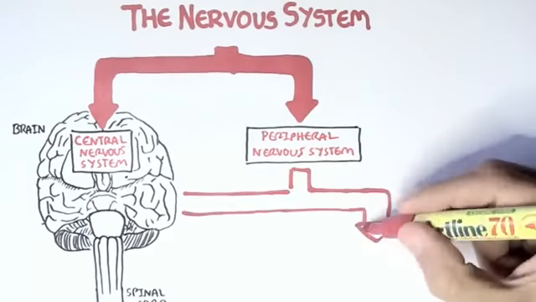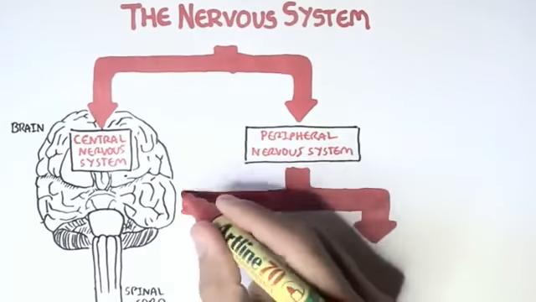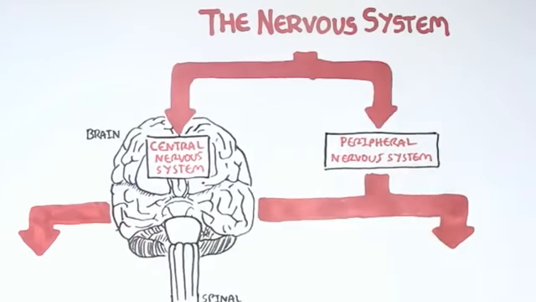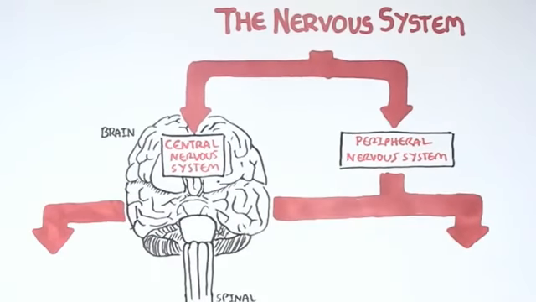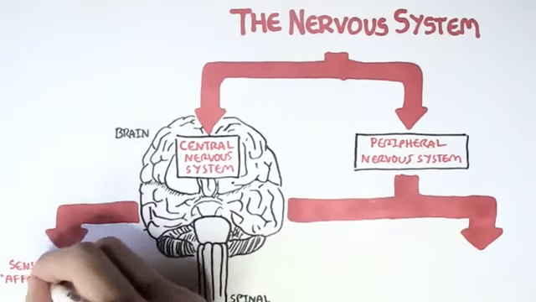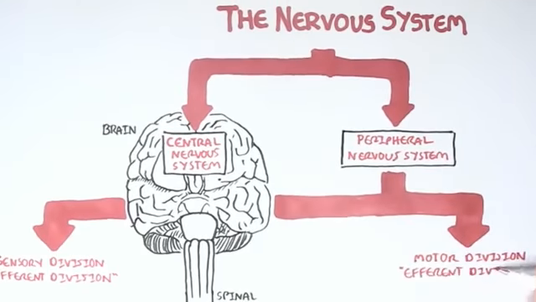And so the peripheral nervous system can be divided into two parts. One that brings the information to the central nervous system, and one that takes the information out from the central nervous system. Therefore, the peripheral nervous system consists of a sensory division, or afferent division, and a motor division, or efferent division.